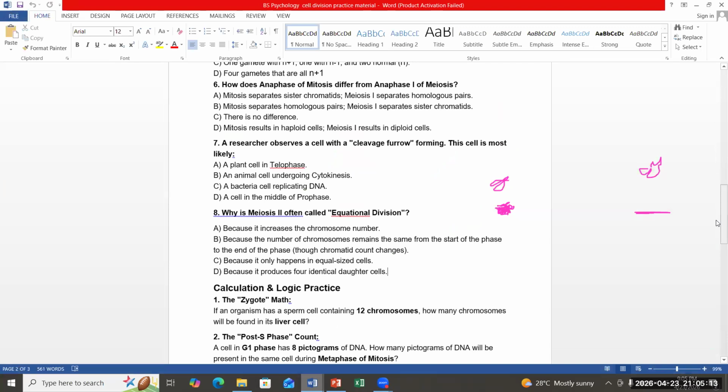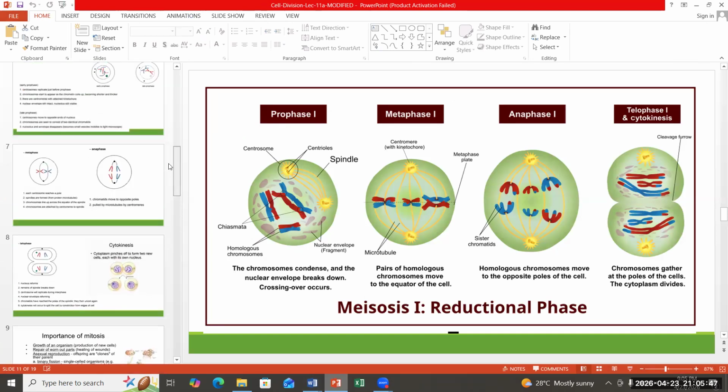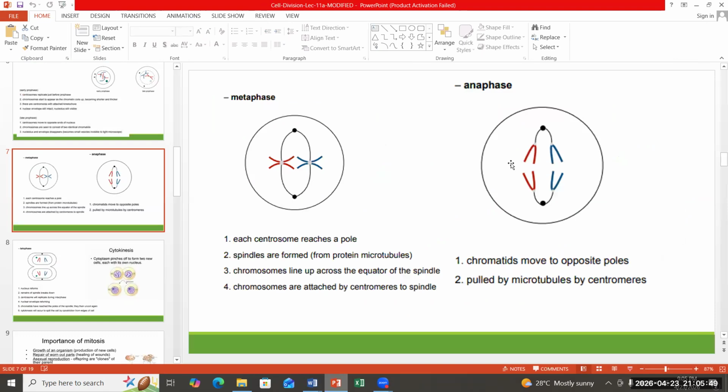How does anaphase of mitosis differ from anaphase of meiosis? The answer is D. Okay, let's have a look. This is anaphase of meiosis, where the pairs of chromosomes are separating, and this is anaphase of mitosis, where the sister chromatids are separating, the centromere is breaking.